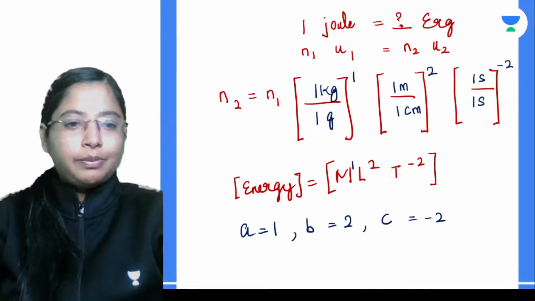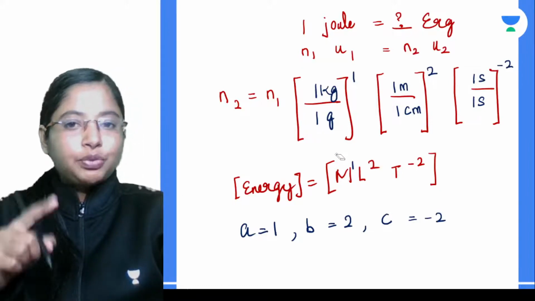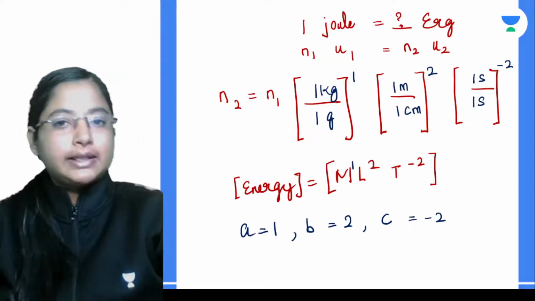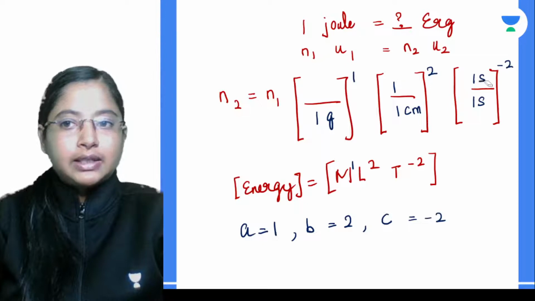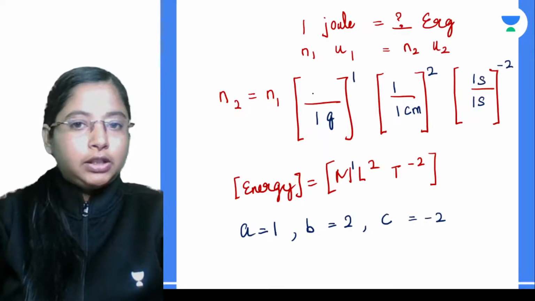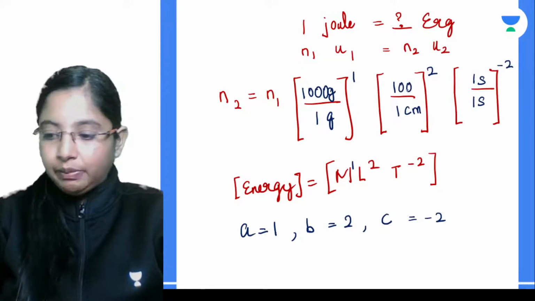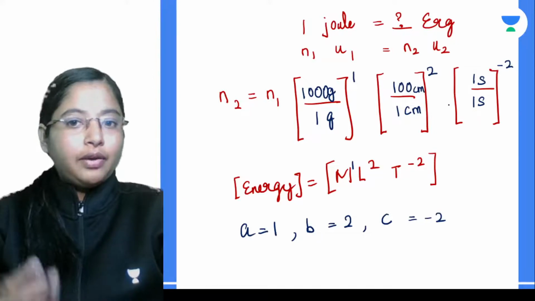Now, very simple, we want to cancel the units over here, which means we want to convert everything in the CGS system to the SI system of units. So whatever is in the CGS system over here, write it in terms of SI units. For example, 1 kilogram is nothing but 1000 grams, and similarly 1 meter is nothing but 100 centimeters. Very simple, that's it.